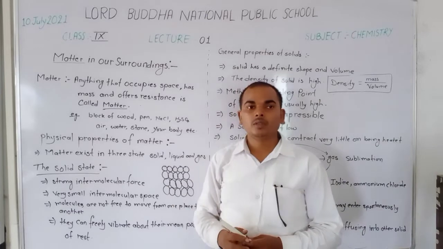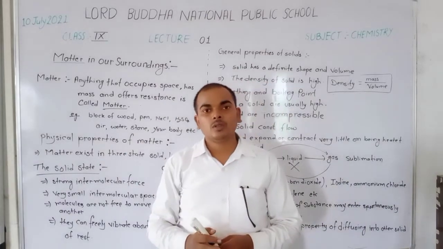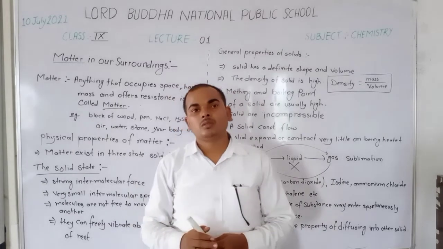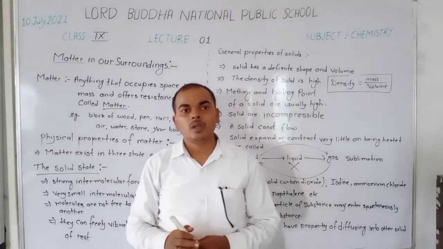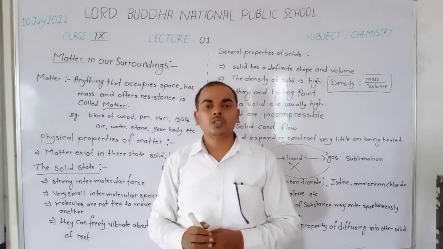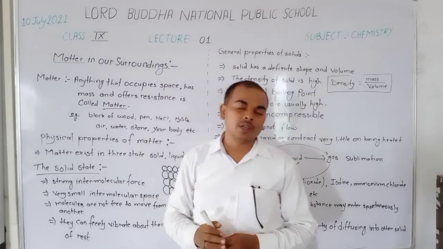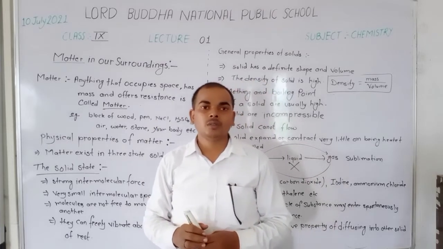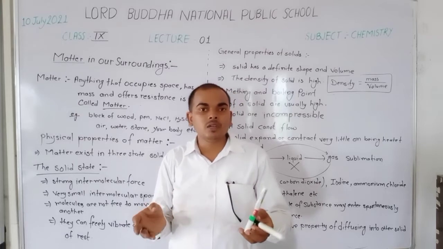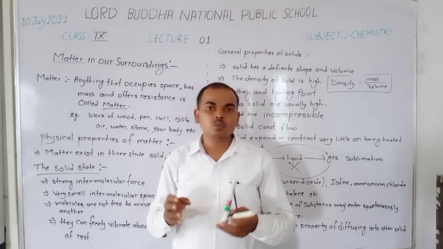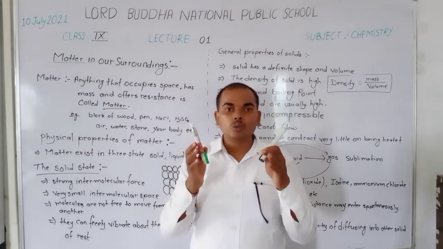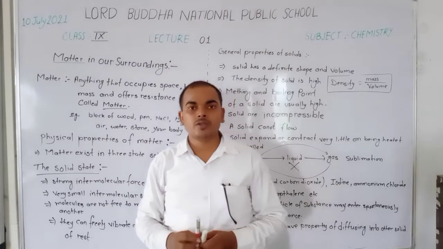For example, if you sit on a chair, you take up the space where you sit and you also have mass, because 70% of your body is covered by water. That means water is matter because water also occupies space and has mass. That means your body is also matter.